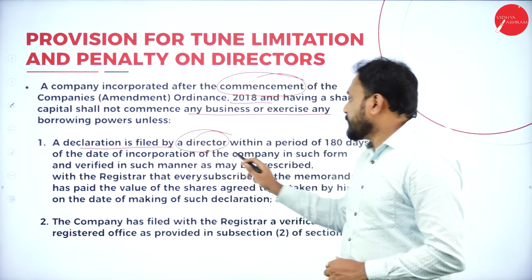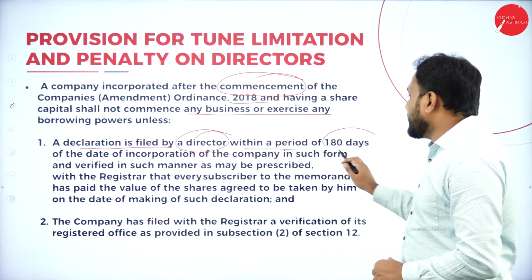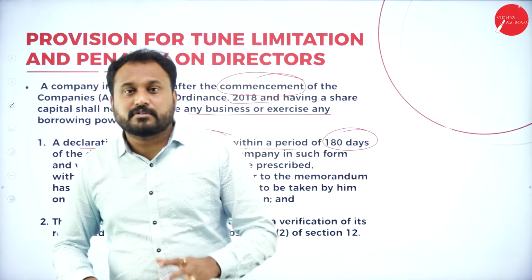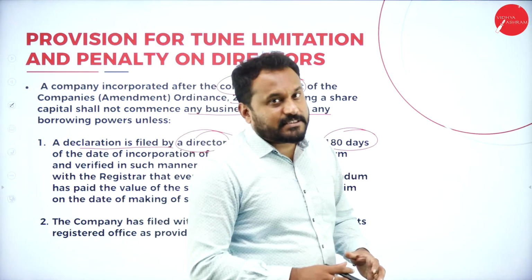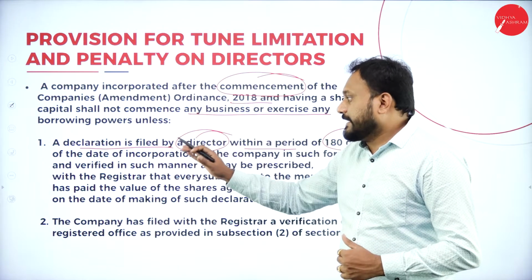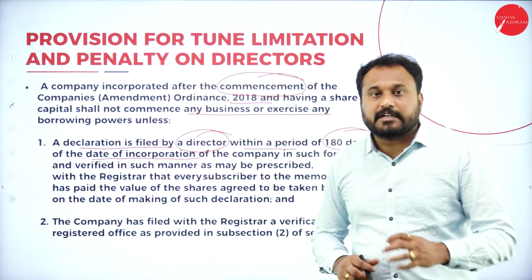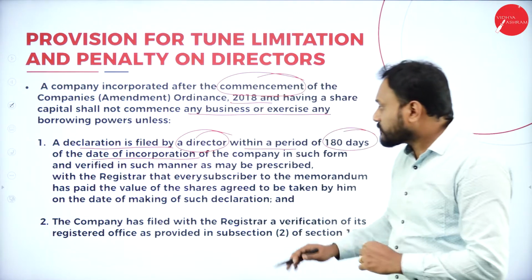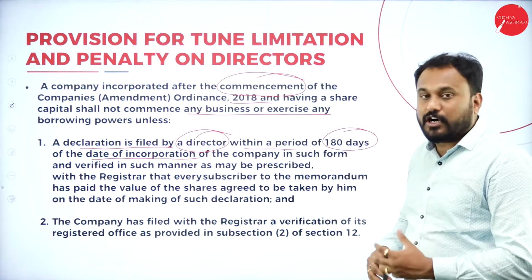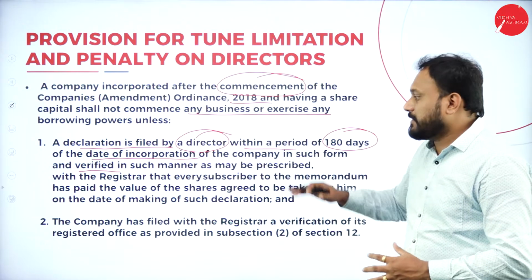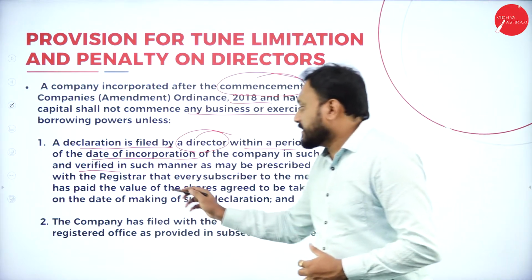A director, within a period of 180 days. How many days? 180 days he is supposed to declare about the company, right? Of the date of incorporation. That is, they'll give a stipulated time, that is 180 days, of the company in such form and verified in such manner as may be prescribed with the registrar.